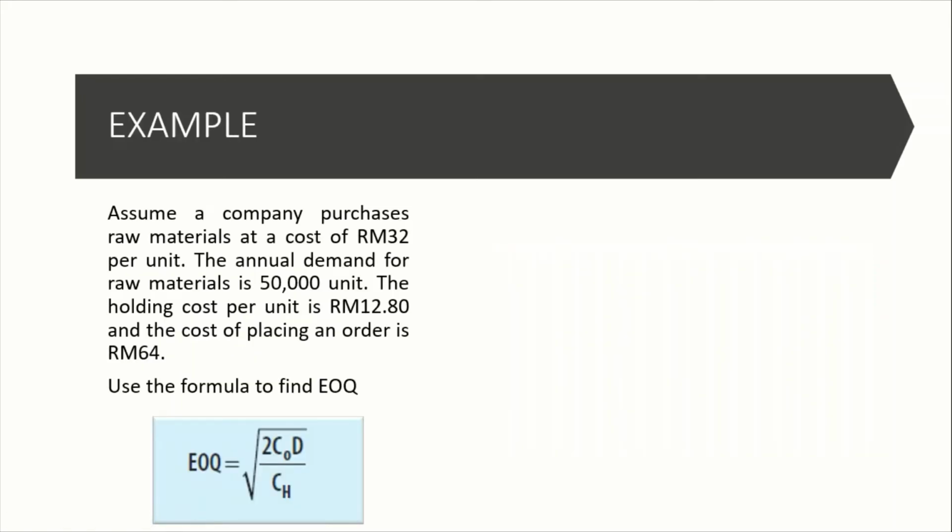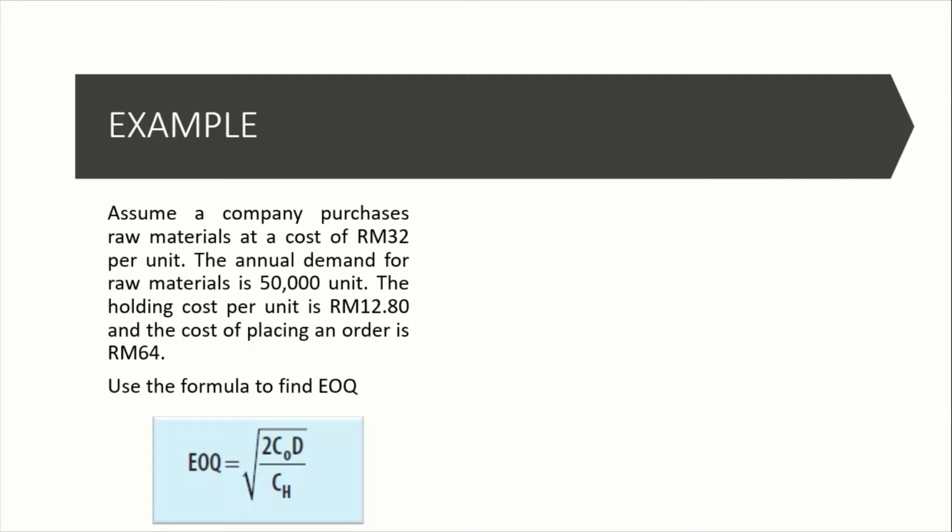So let's do a few examples. Assume a company purchased raw materials at a cost of RM32 per unit. The annual demand for the raw material is 50,000 units.